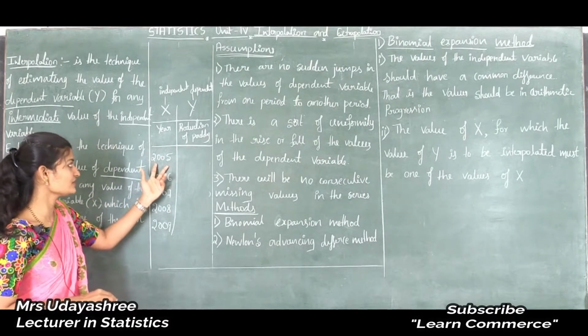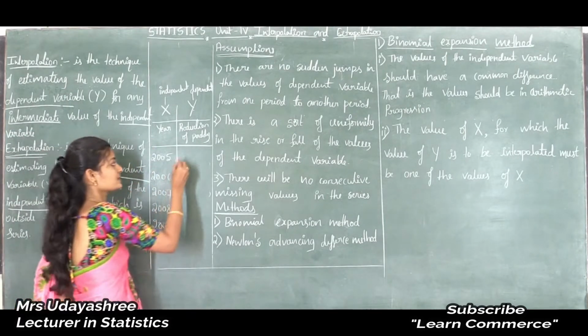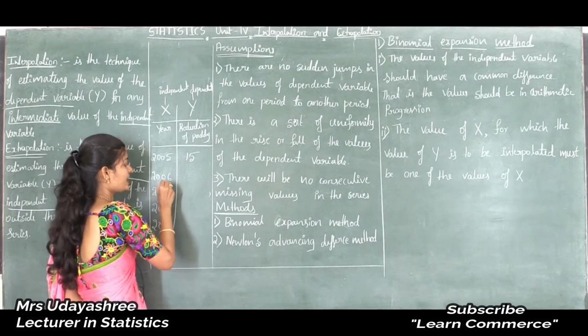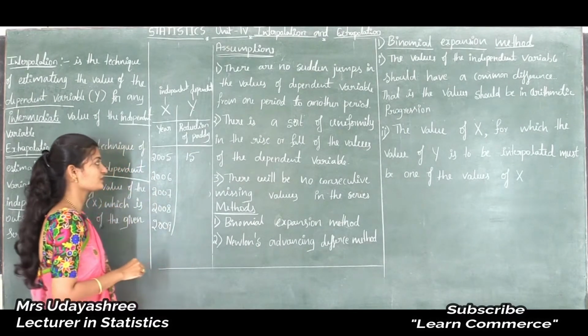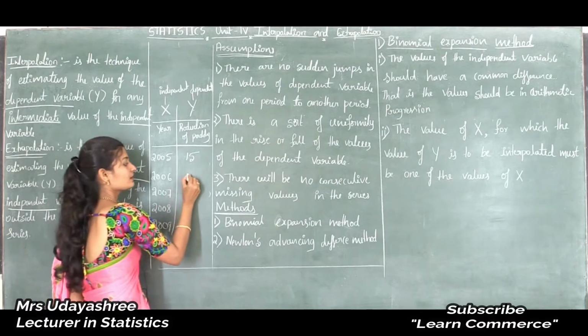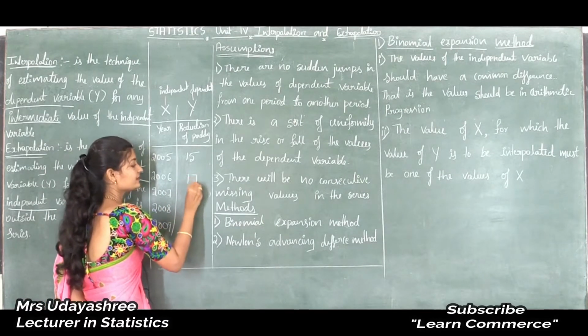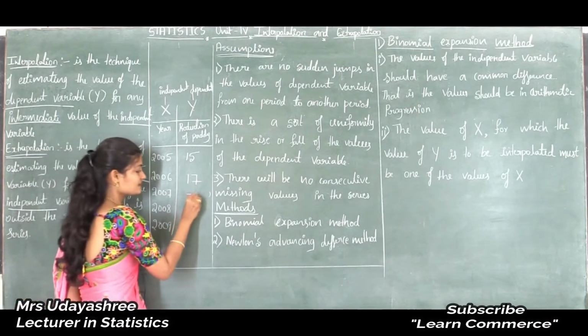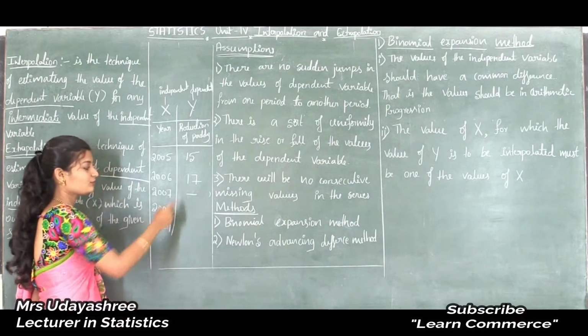In the year 2005 the production was 15 tons, and in the year 2006 the production of paddy was 17 tons. In the year 2007 the production of paddy is missed, so I will put a dash.